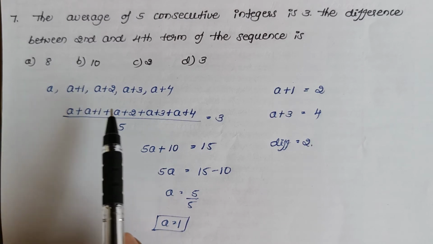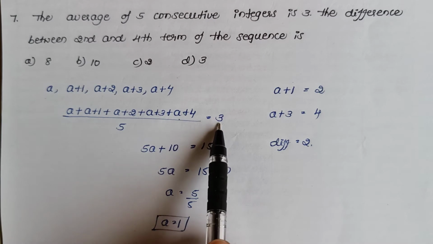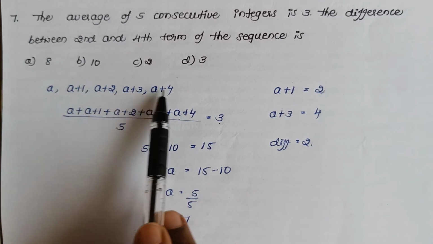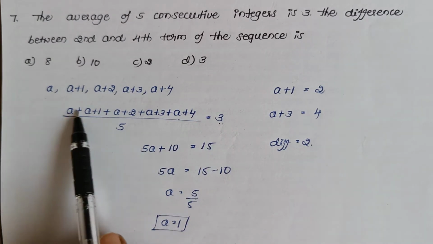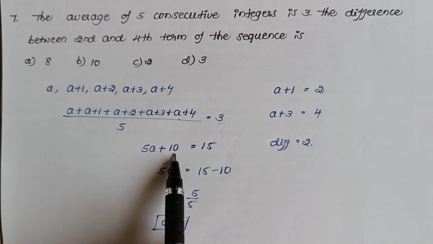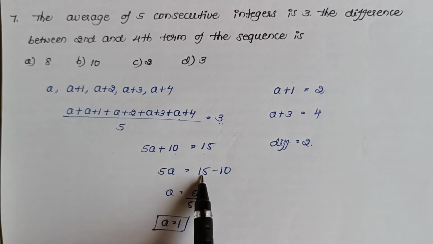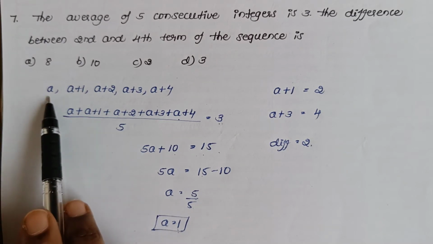So average has been given as 3. Therefore add all the numbers and divide by 5 since there are 5 numbers, equal to 3. Then by adding this you get 5a plus 10 which is equal to 5 into 3, 15. Then 5a is equal to 15 minus 10. A is equal to 5 by 5, which is 1. So you get the value of a as 1. That means the first number will be 1.